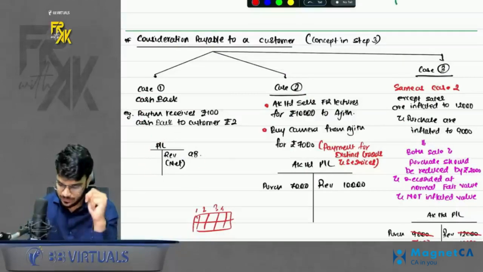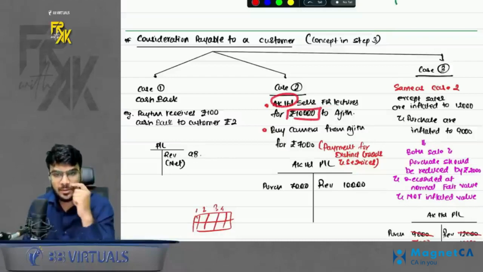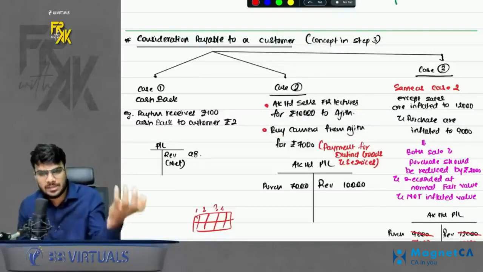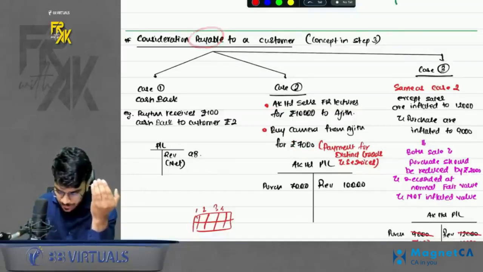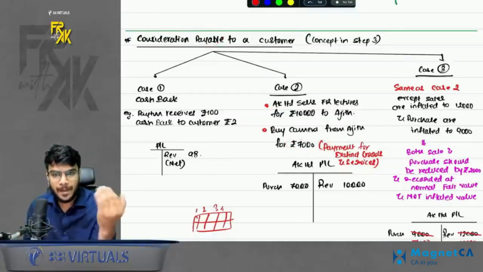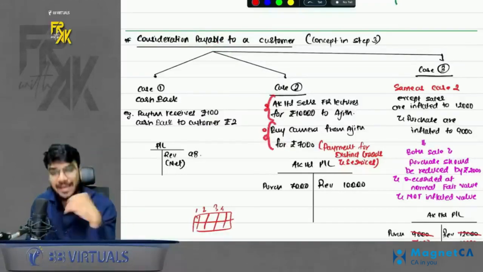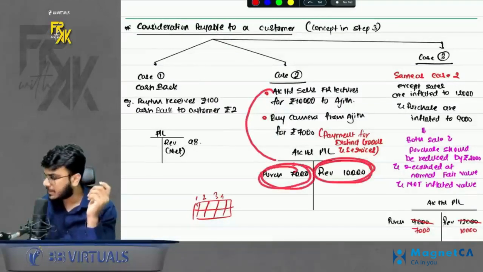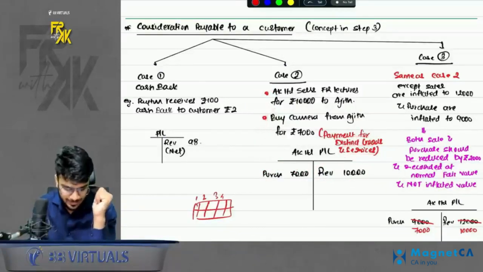First case. Second case might be, let's take for instance, AK sells FRHS to Ajit. So for AK, it will receive 10,000 rupees. But AK also buys a camera from Ajit. That is, I am buying some goods from the customer for which I am going to make a payment of 7,000. So here a consideration is payable to the customer, not in the form of cashback. It is payable because I am buying something from my own customer. On one hand I am selling something, on the other hand I am buying something from him. So here from AK's point of view, it will record the revenue separately and the purchase separately. You will not net this off because I am making the payment for distinct goods and services. In cashback that was not happening.